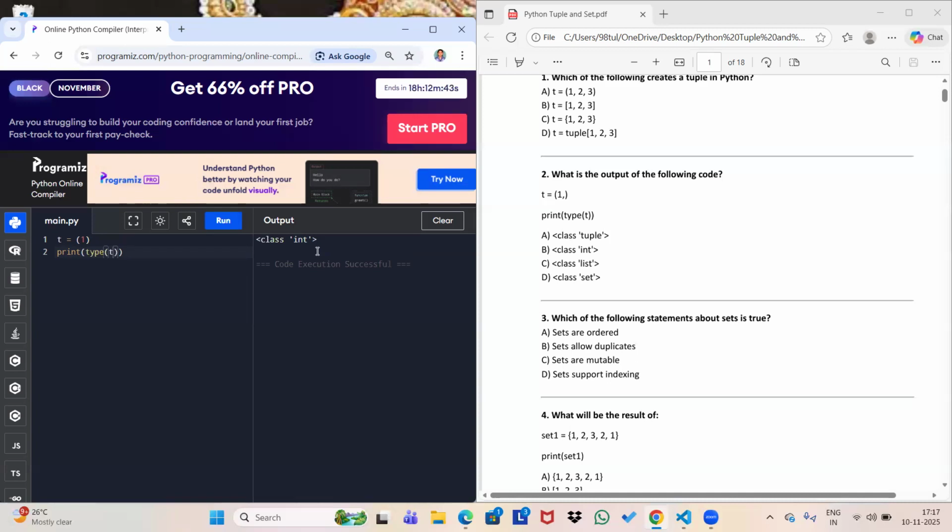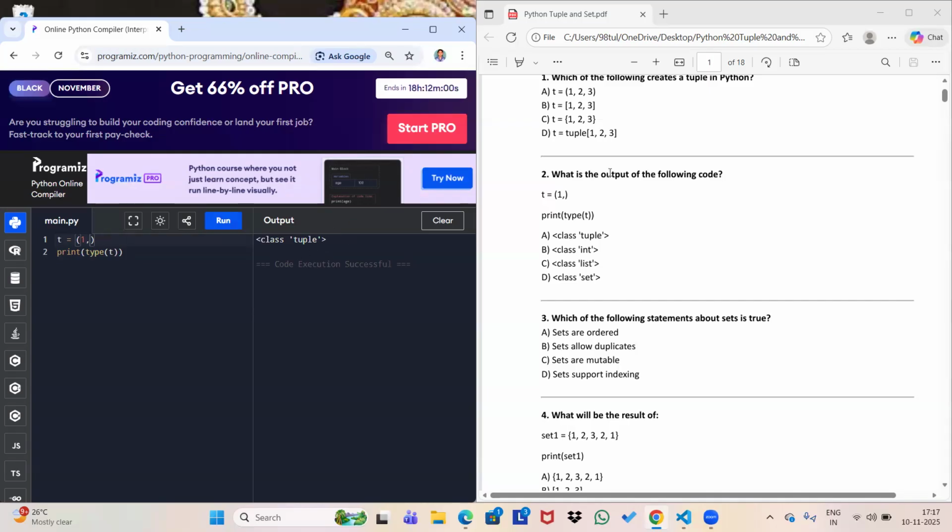Okay. So it's giving you integer because 1 is an integer. That's why it is considering it as an integer. But basically, when you do not put a comma after this 1, Python will understand that you are defining a function or you are calling a function. So let me put a comma here, then you will see the difference. So see, the difference is here, class tuple. That means whenever you are creating a single element tuple, you have to put a comma after the element. Otherwise, it will be considered as a function or argument.